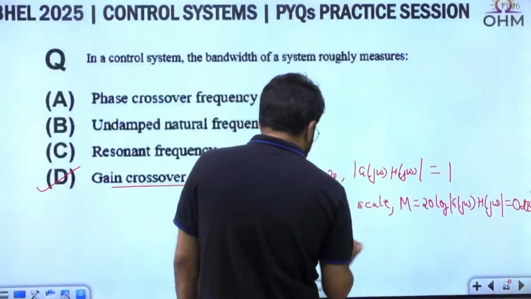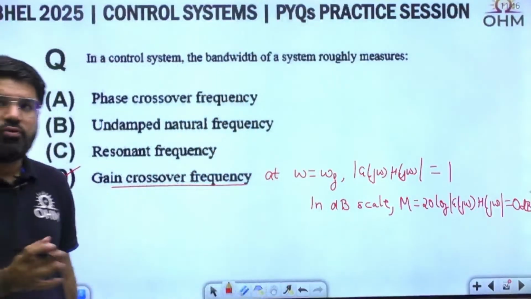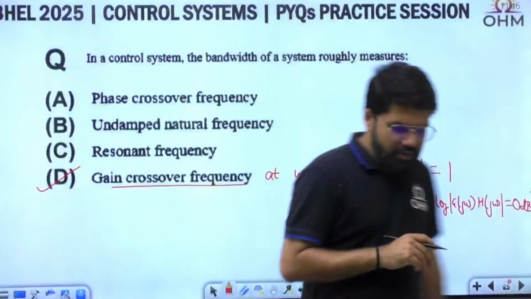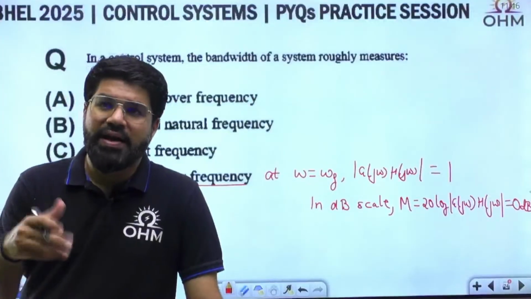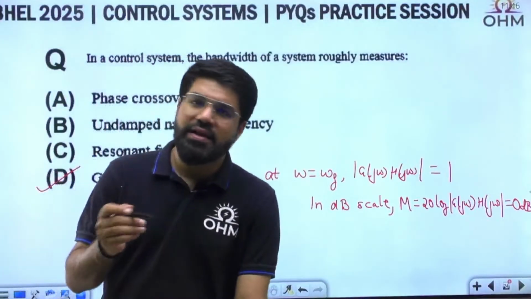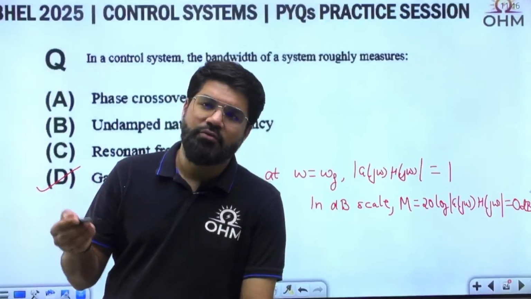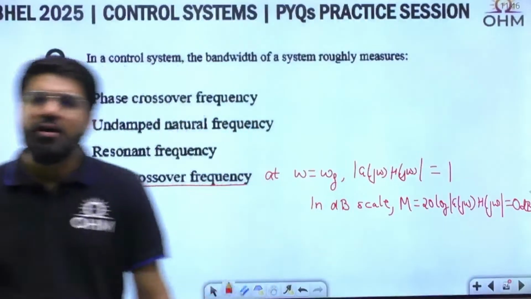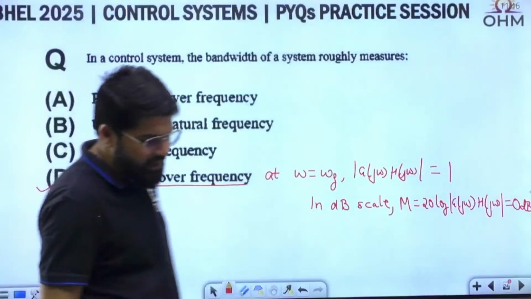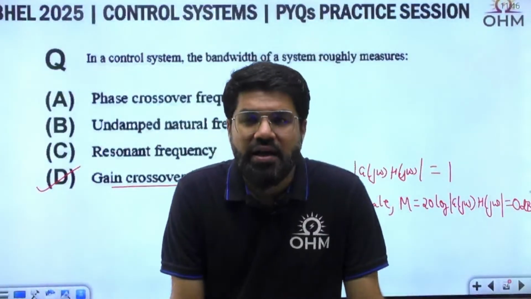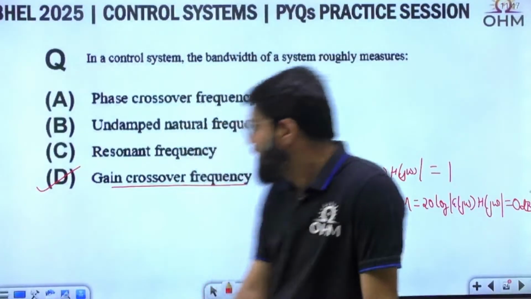So at omega equal to omega g, it is 0 dB. For omega less than omega g, and for omega greater than omega g, it is going to be greater than and less than 0. Greater than 0 means it is the magnifying, amplifying part. Less than 0 is the attenuating part. So that is what bandwidth roughly measures. We are interested in up to what frequency the system is amplifying. Beyond that, it may be attenuating. So yeah, gain crossover frequency.